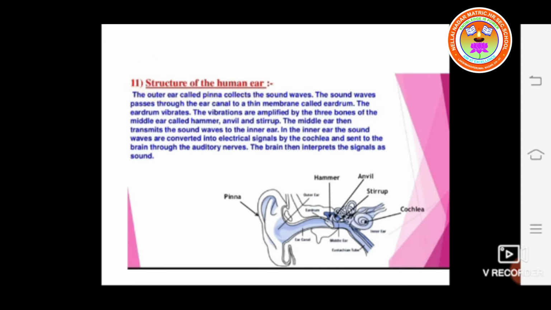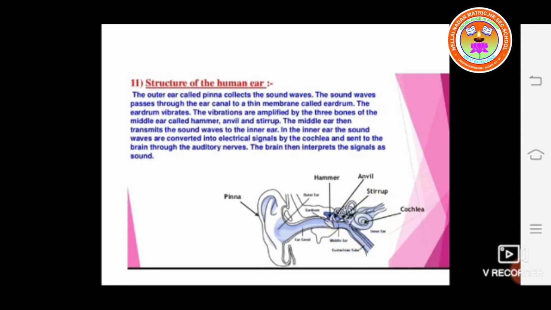Next, structure of the human ear. The outer ear, called the pinna, collects the sound waves. The sound wave passes through the ear canal to the thin membrane called the eardrum. The eardrum vibrates. The vibrations are amplified by three bones of the middle ear called hammer, anvil and stirrup. The middle ear then transmits the sound wave to the inner ear.